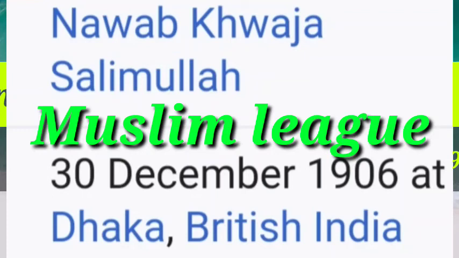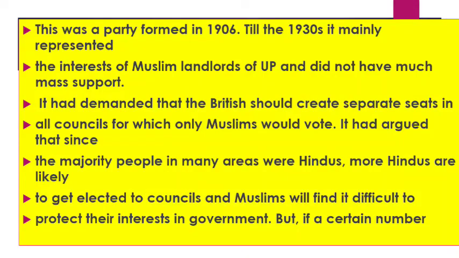Okay, who was the founder of this? Salimullah, the founder. Who was Muhammad Ali Jinnah? Muhammad Ali Jinnah was the president of the All India Muslim League in 1913. He was also one of the important persons in the Muslim League.